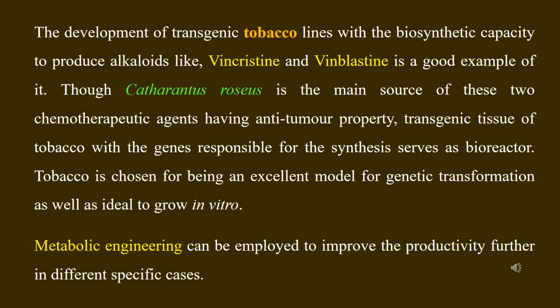But in vitro culture, the tissues of Catharanthus roseus are not that efficient like the transgenic tobacco in producing these two chemicals to a greater extent. These tobacco lines comprise the genes required for the production of these two chemicals.